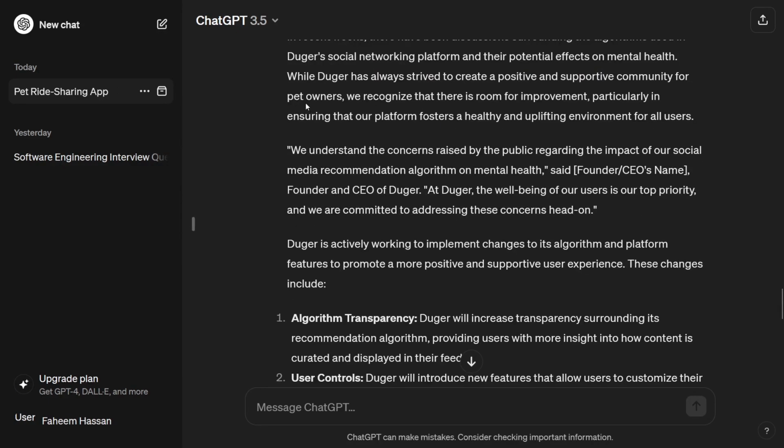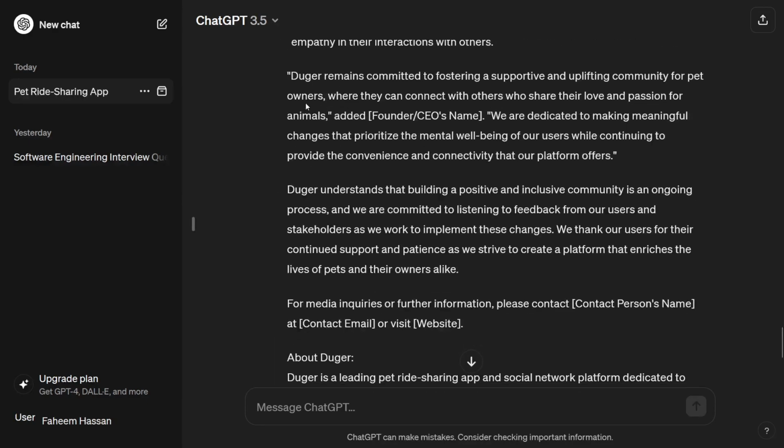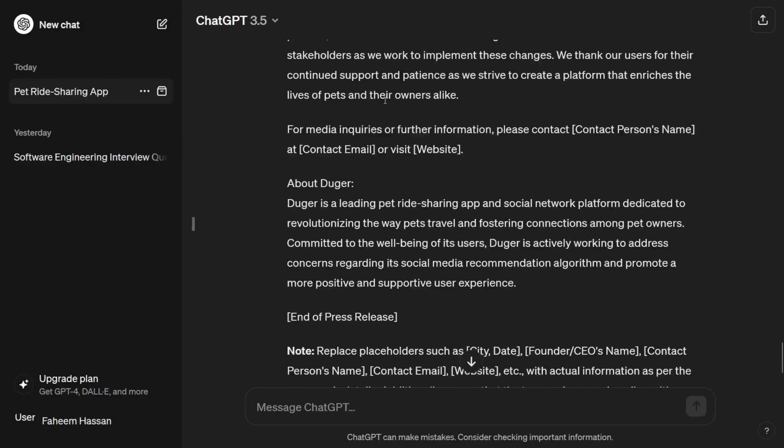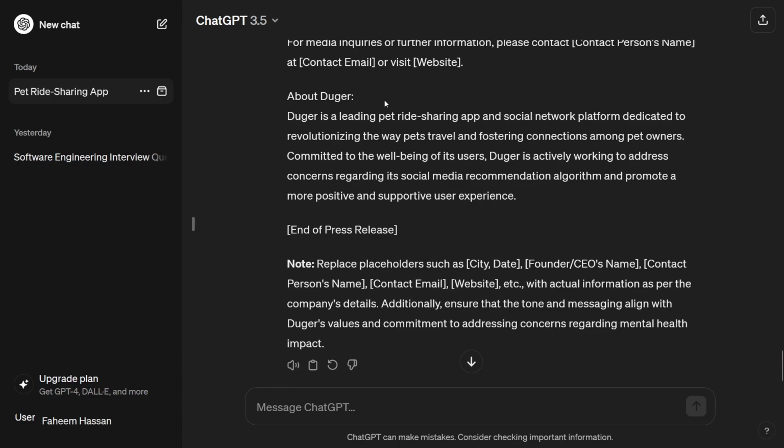So friends, now we can see that it can handle that negative situation, and it again generates a press release to tell the people that we are working to fix these issues. So friends, this was the example of how ChatGPT can use additional context to generate outputs.